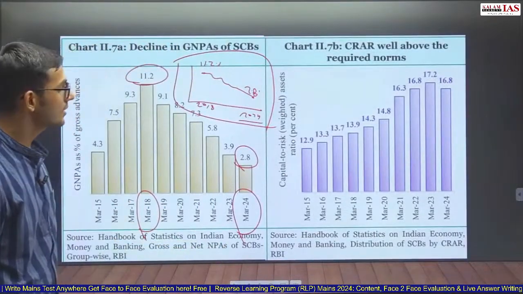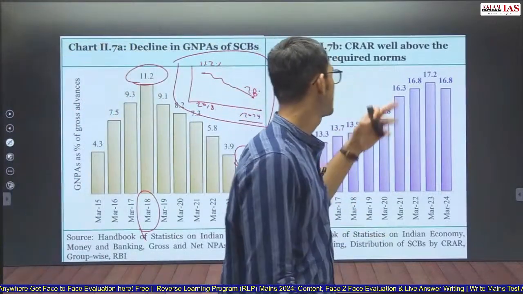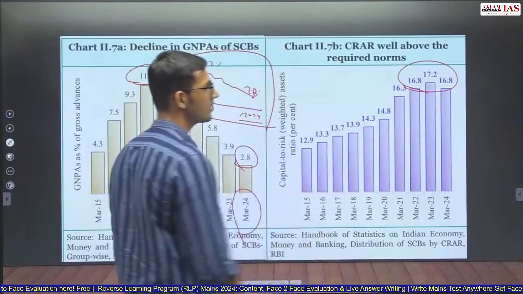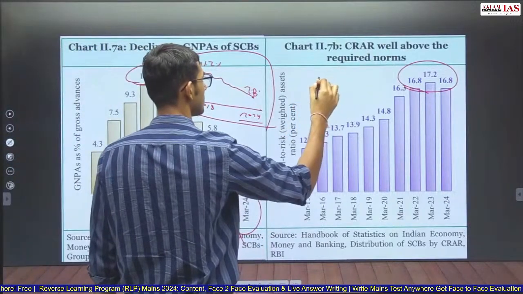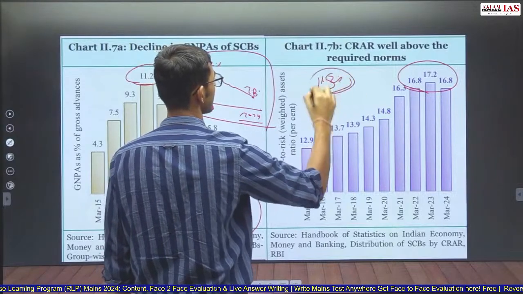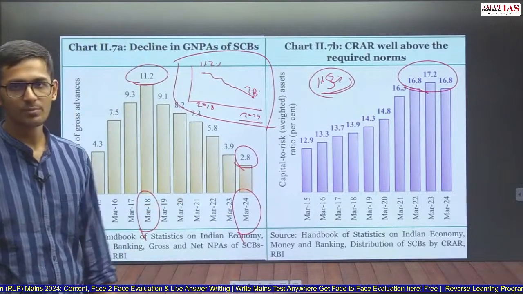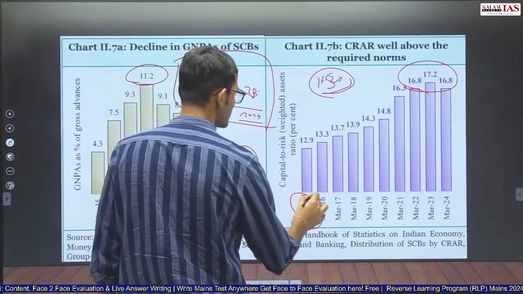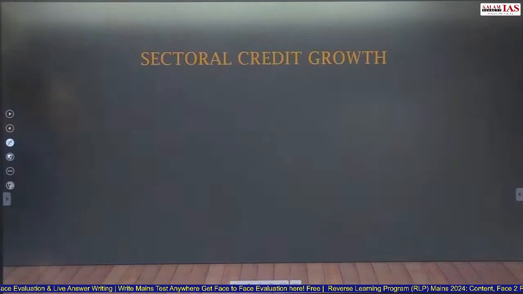Then CRAR, capital to risk weighted assets ratio, well above the required norms. Capital to risk weighted assets ratio has been around 17% for the past 3 years, whereas the required norm is around 11.5%. So the capital adequacy ratio required is 11.5%, whereas it has been more than 11.5% since March 2015, and it is much above the required norms currently.